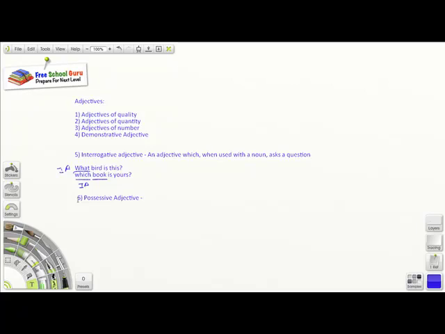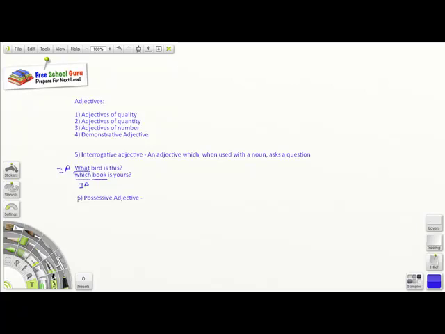When you think of a possessive adjective, think what adjective answers the question whose. If I say, that is your bag, bag is the noun, and whose bag? Your. So your becomes a possessive adjective.